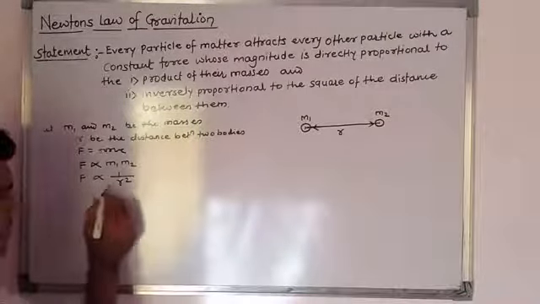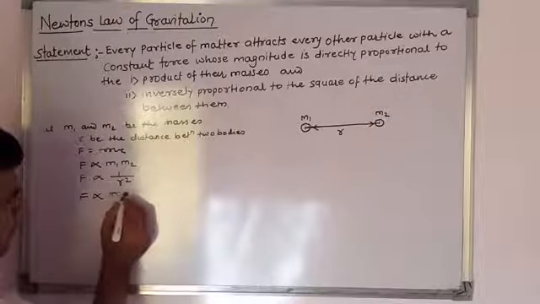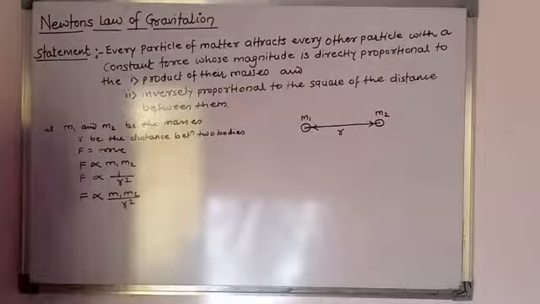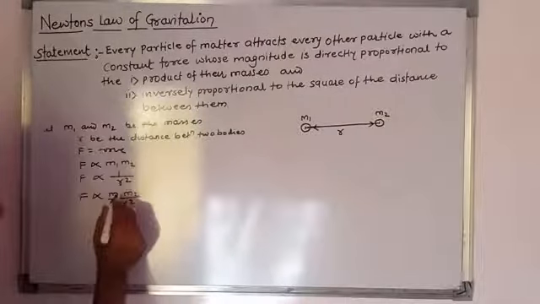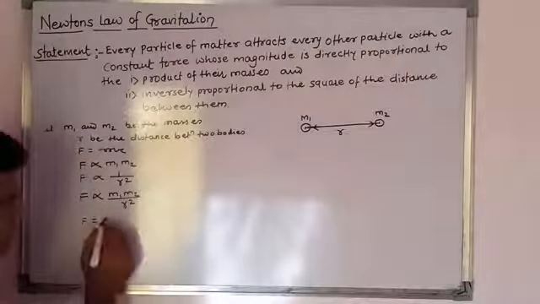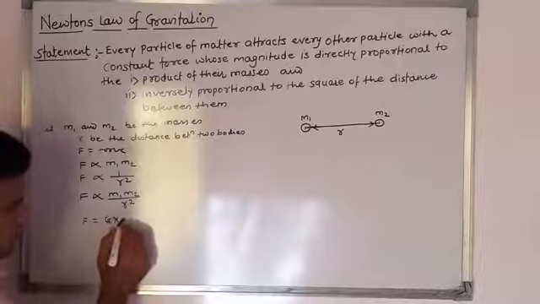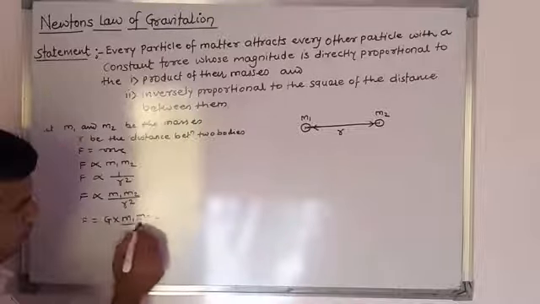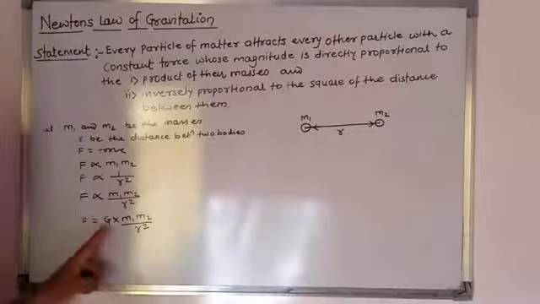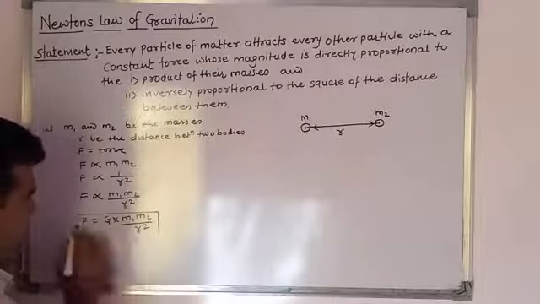Now combining these two we can write F proportional to m1 m2 upon r square, and therefore we put the constant of proportionality, suppose capital G, that is F is equal to G into m1 m2 upon r square. This is nothing but the magnitude of the gravitational force of attraction between the two bodies.